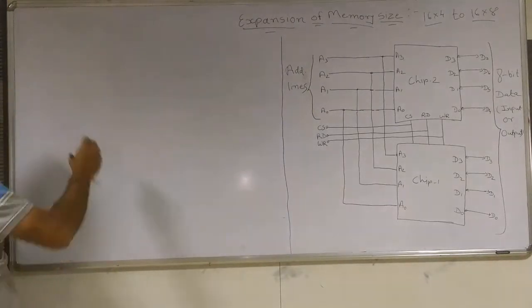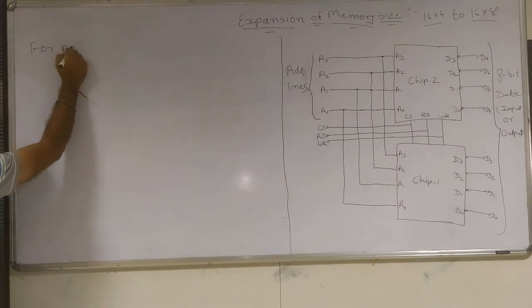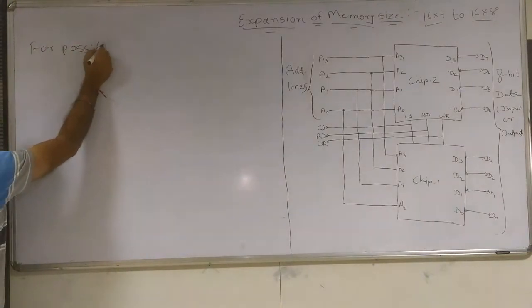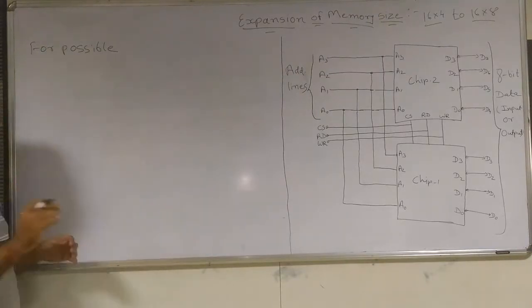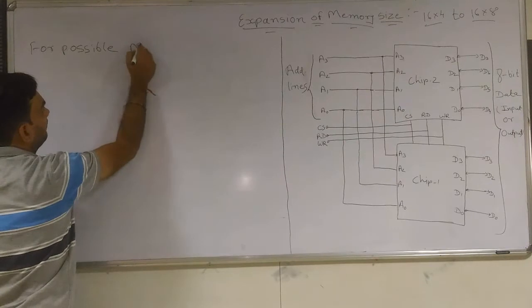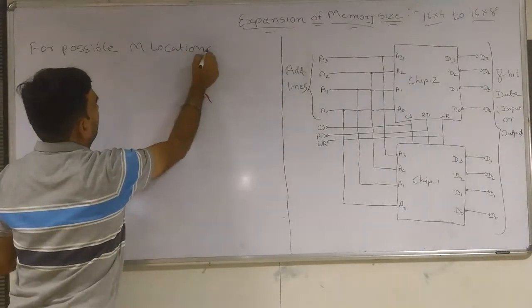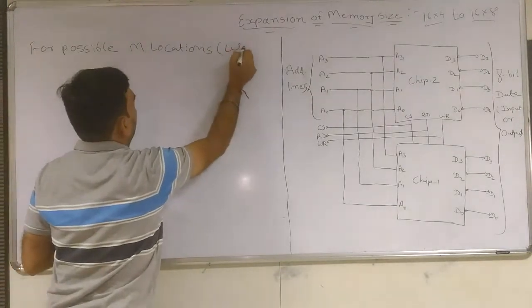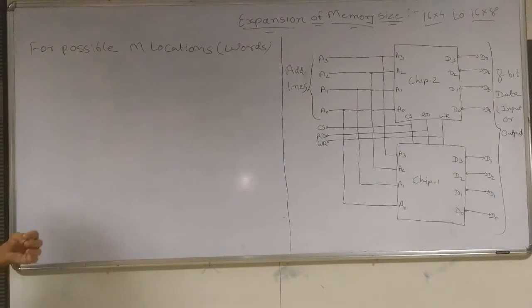For m locations, or words, how many address lines will be required?